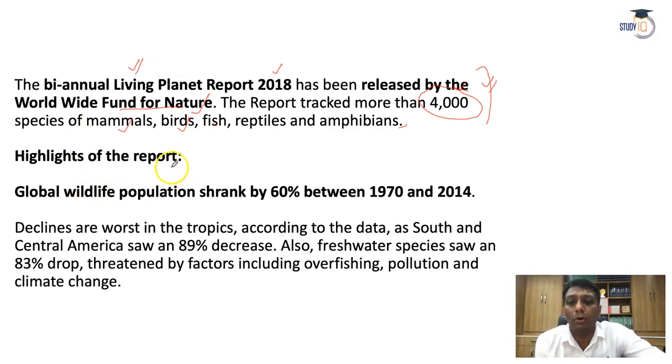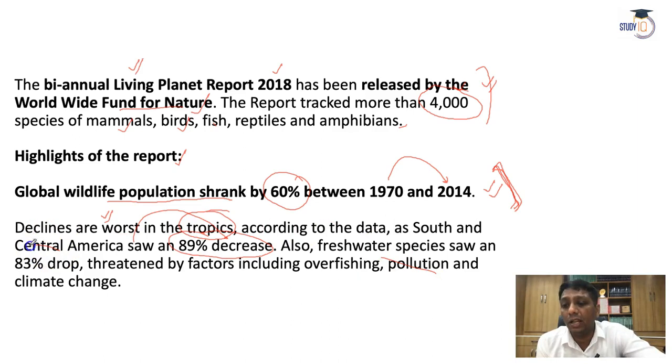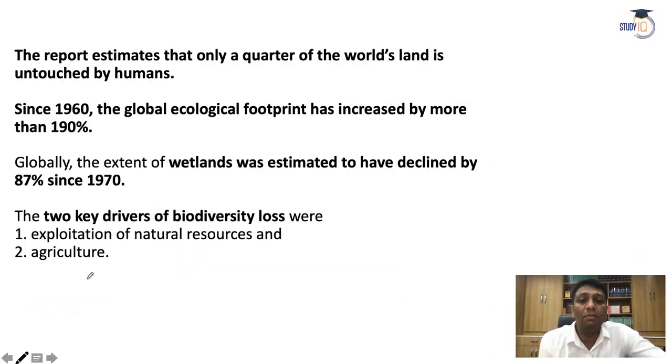And see, what is the highlight of this report? Global wildlife population shrank around 60% from 1970 to 2014. How bad a situation came in these 40 to 45 years. The tropical areas have the worst declines. According to the data, guys, South and Central America have shown around 89% decrease. Freshwater species saw around 83% decrease. And the reasons behind the loss of freshwater species are overfishing, pollution and climate change. These are the main reasons.